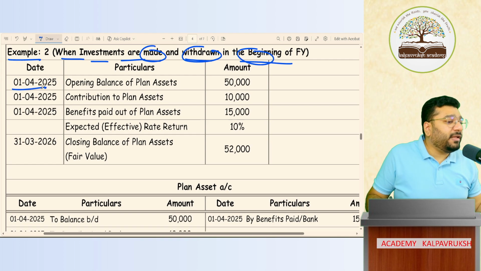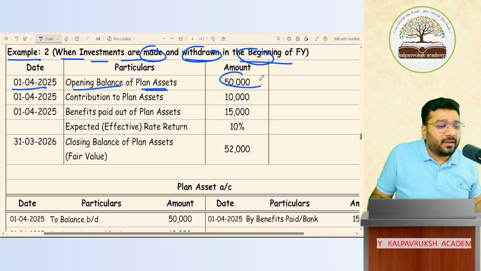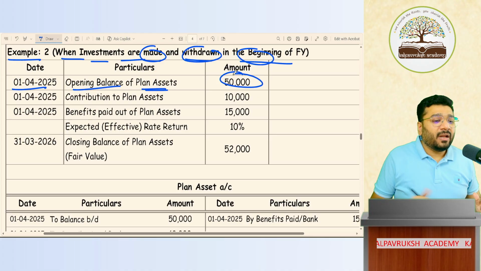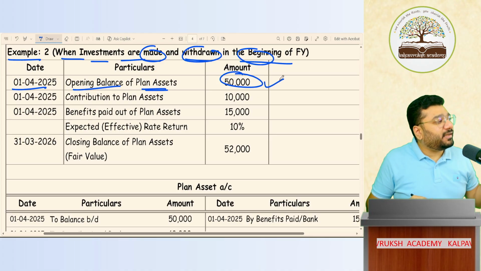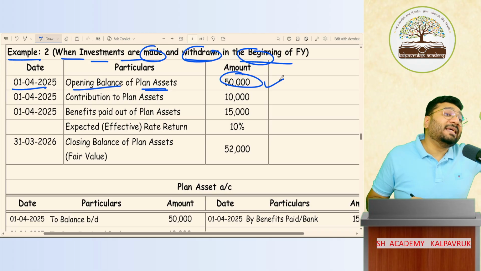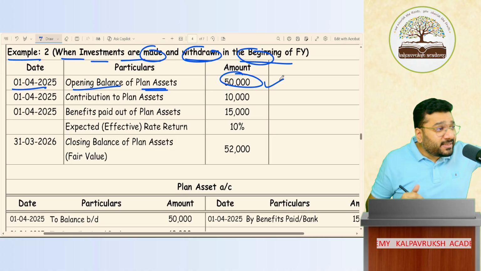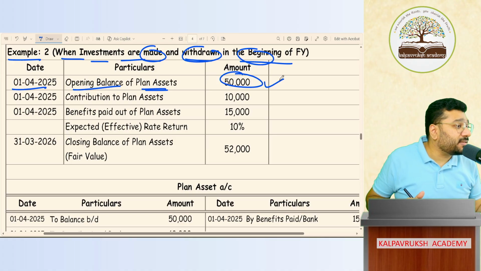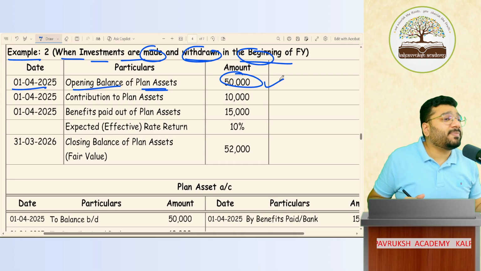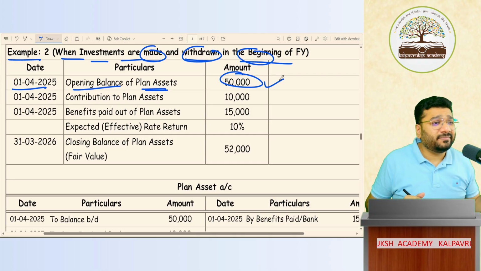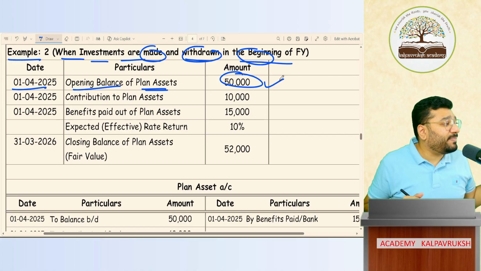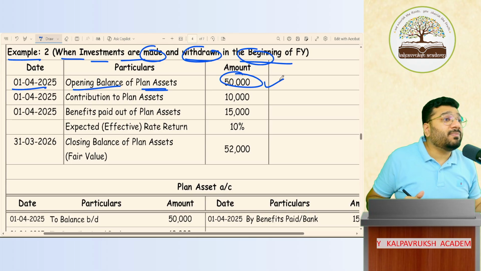On 1 April 2025, in the plan asset account, there is already an opening balance of 50,000. What does this mean? This much money was already invested in the past years. This plan asset is not the current year's investment. So this goes as my opening balance. Plan asset is an investment, which means an asset. An asset will have a debit balance, so the opening balance comes on the debit side.